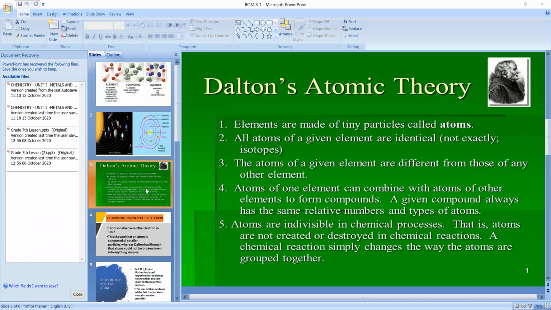Coming to the third point, atoms of one element can combine with atoms of other elements to form compounds. I told you, a compound is a combination of two or more atoms. Carbon combines with nitrogen, or oxygen combines with phosphorus. So atoms of one element can combine with atoms of other elements, and these combinations produce compounds. What are compounds, children? Just now I have explained. Compounds consist of two or more elements together. Those things are called compounds.